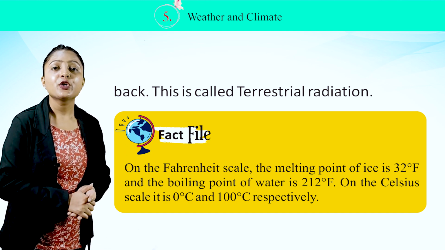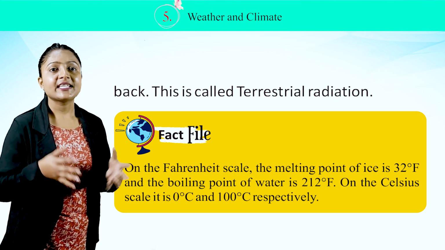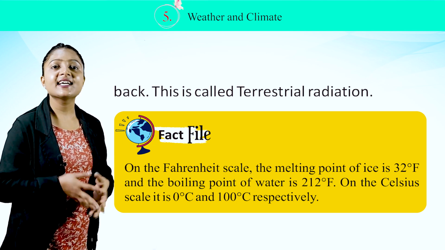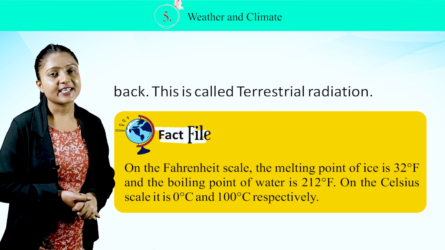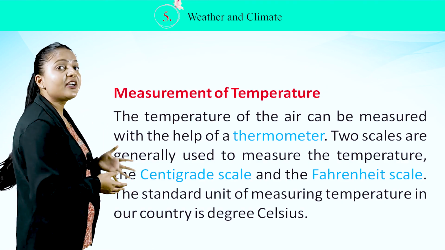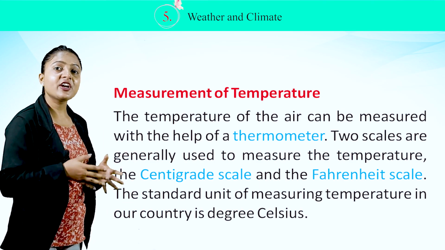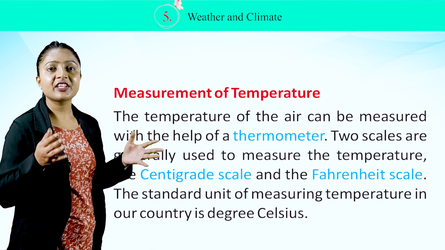Fact file. On the Fahrenheit scale, the melting point of ice is 32 degrees Fahrenheit and the boiling point of water is 212 degrees Fahrenheit. On the Celsius scale, it is 0 degrees Celsius and 100 degrees Celsius respectively. Measurement of temperature. The temperature of the air can be measured with the help of a thermometer.